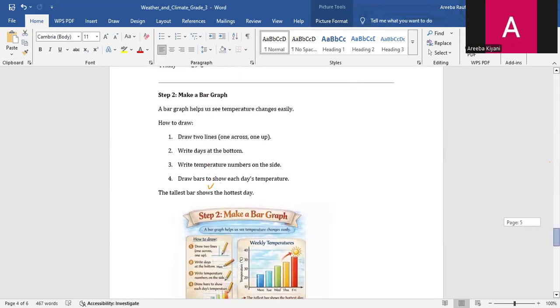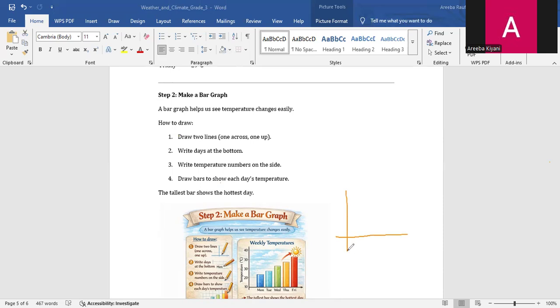And how can we make it? It's so easy. Draw two lines, one across and one up.